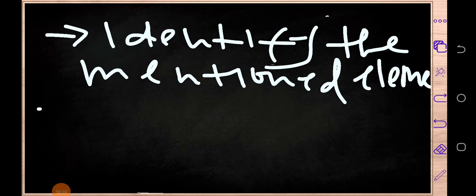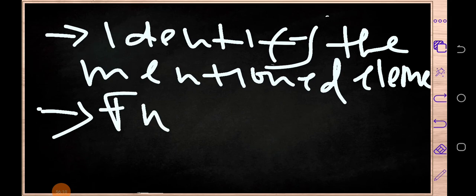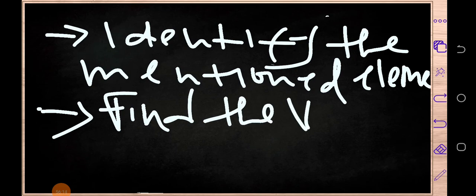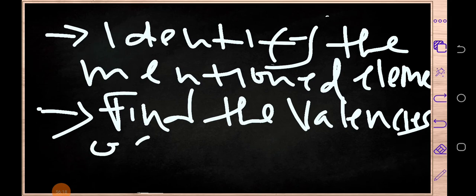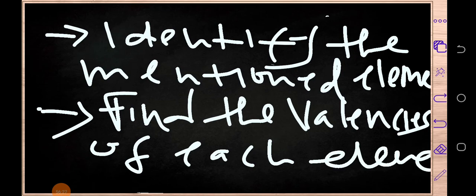Then number two, after identifying the mentioned elements, what you need to do now is find the valences of each atom of that element. Let's say, for example, I've been asked to find the chemical formula for carbon dioxide.